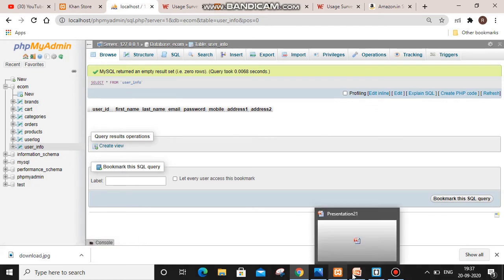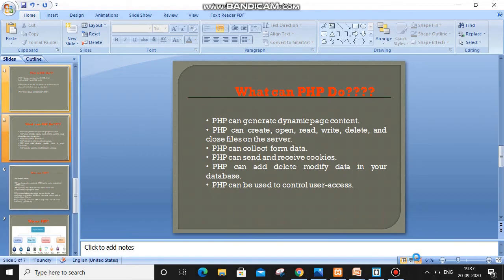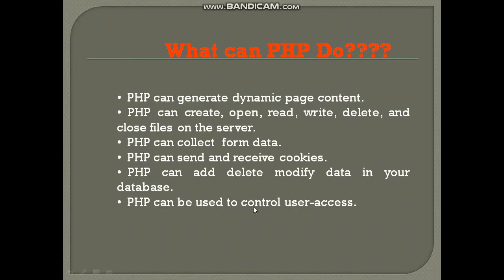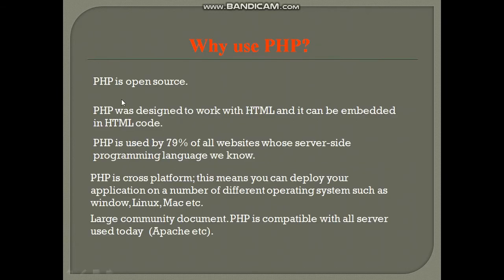Okay, so coming to our next point, PHP can be used to control user access. So the PHP language is used to control the user access. Now, why use PHP? The first point is that PHP is open source. As I told you earlier, it is open source. It is widely used and it is free of cost.